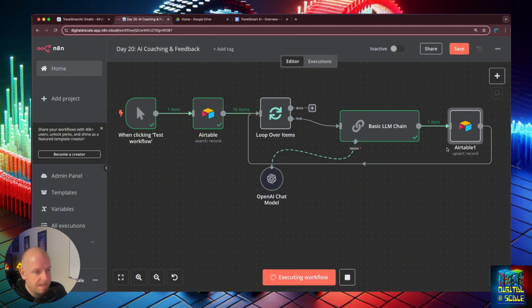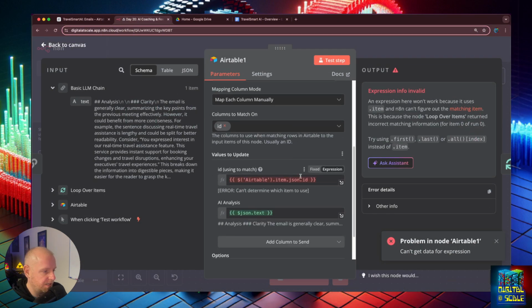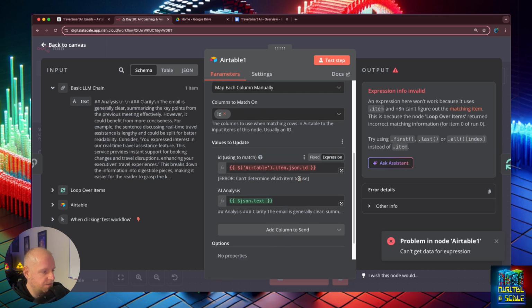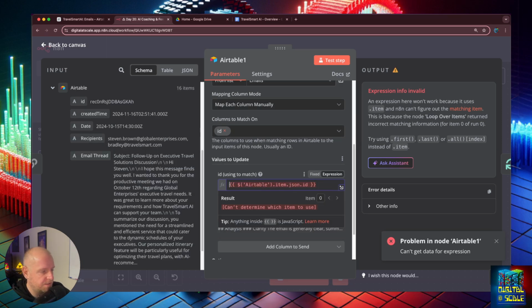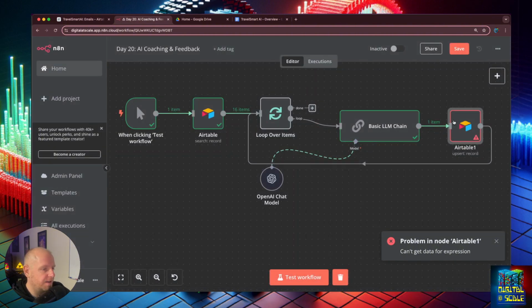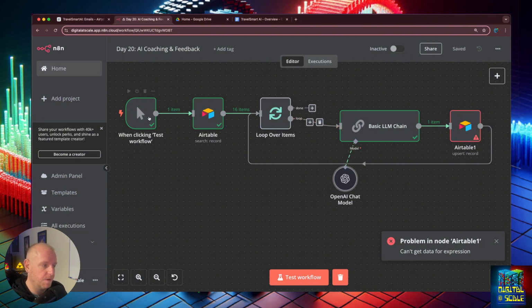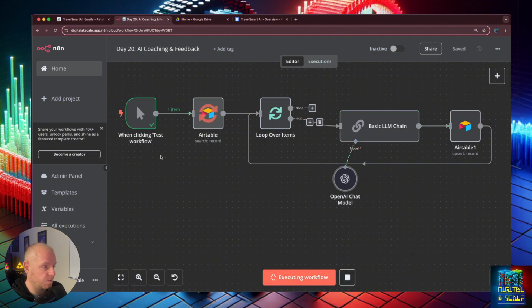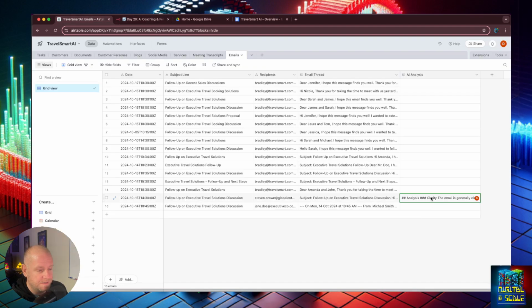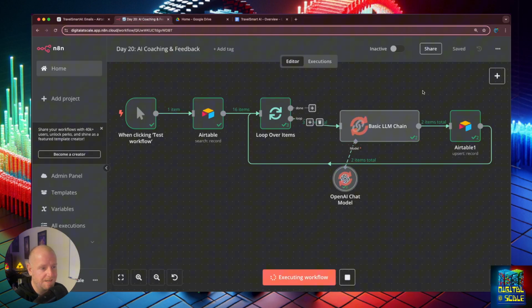Now let's hit play, see if it, oh, it didn't do it. It couldn't get the ID. Oh wow, it's the same thing. This is one of the things I don't like about n8n, this kind of weird testing mechanism. If anyone has any tips on that, please leave them in the comments. The only thing I've figured out is to just hit test workflow, because watch, it'll go through and it'll probably update. See, there it is. We have our analysis for this one. And now it's going to go through and analyze all of our emails.